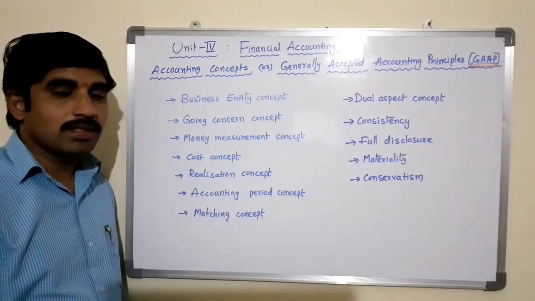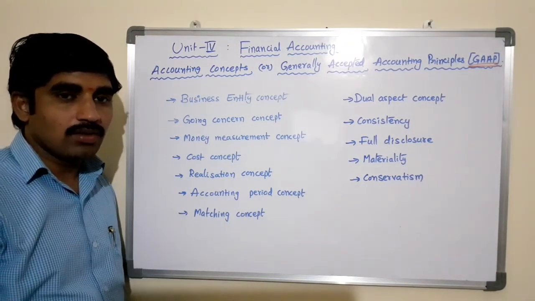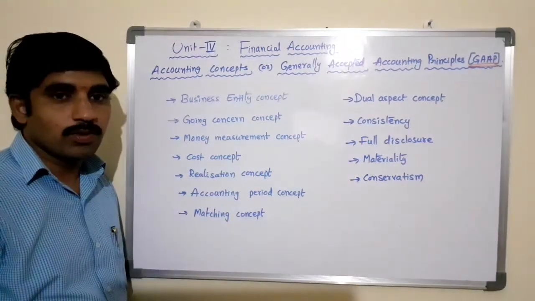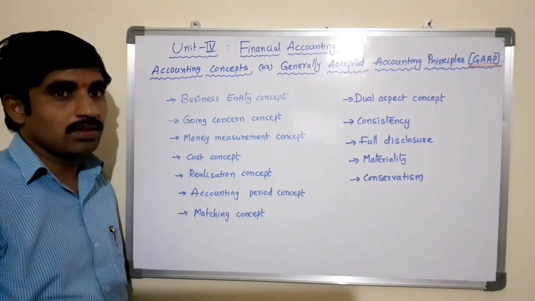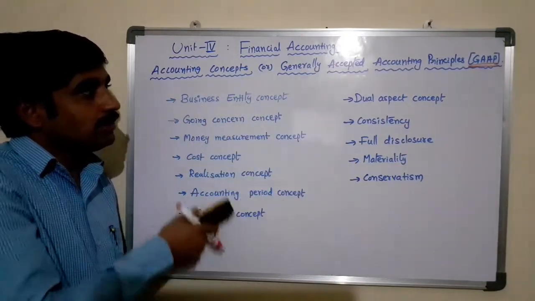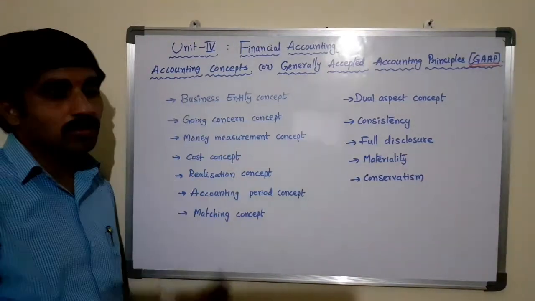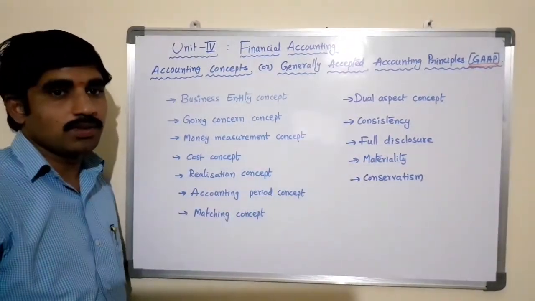The financial statements like the income statement, that is the trading account and profit and loss account, and the balance sheet or position statement, which show the wants and woes of the business, are prepared by using all these accounting concepts or generally accepted accounting principles.